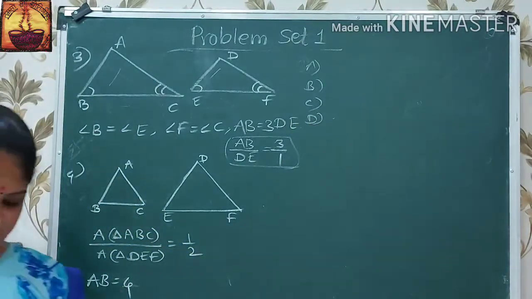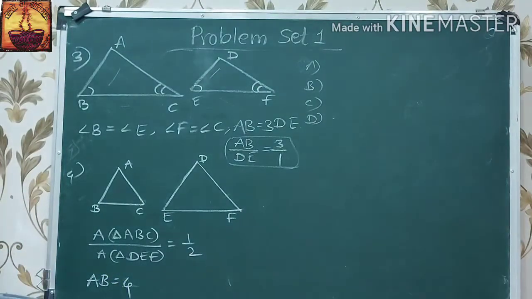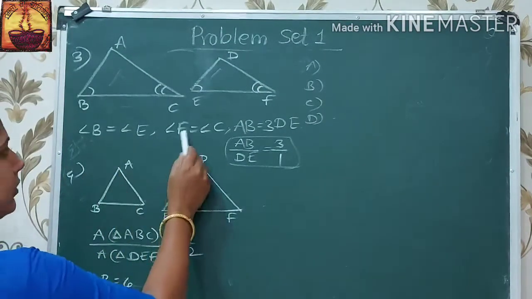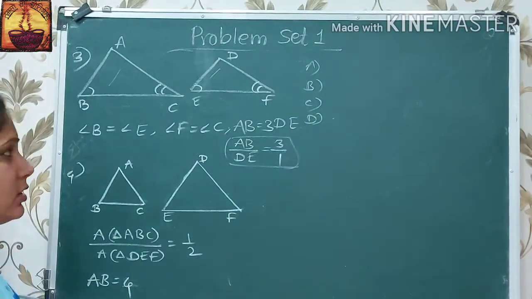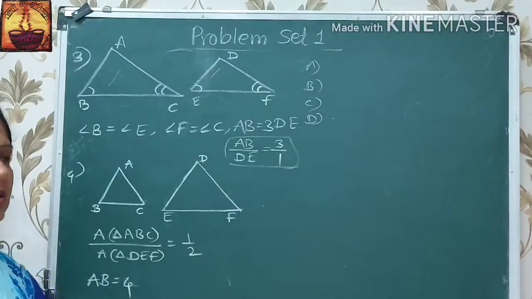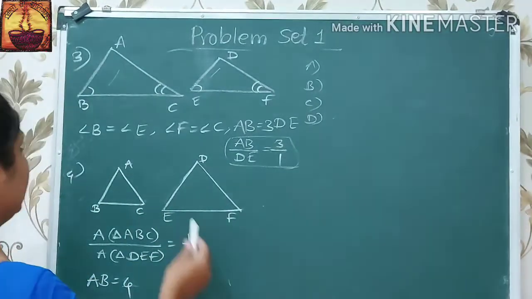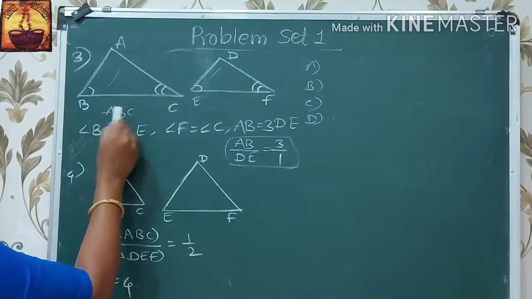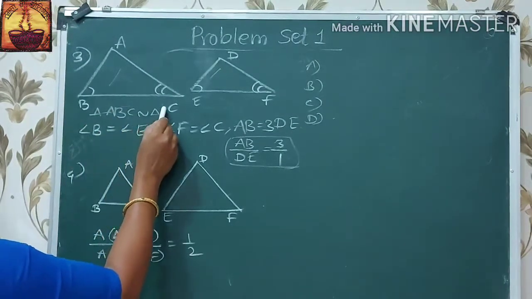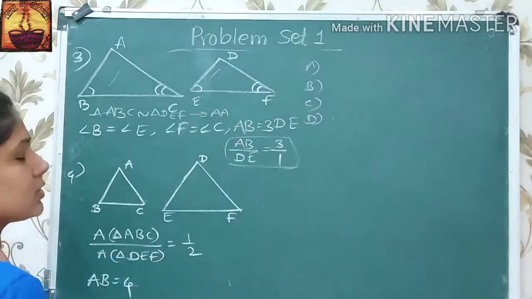First statement is the triangles are not congruent and not similar. Here angle B is congruent to E, F is congruent to C. It means that these two triangles are having two congruent angles. Therefore these two triangles are similar triangles. Triangle ABC is similar to triangle DEF by a test of similarity.